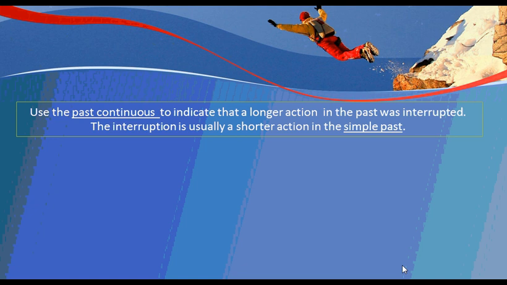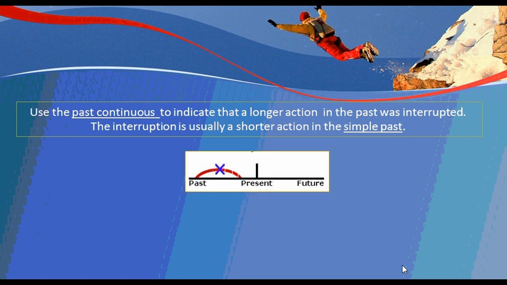The interruption is usually a shorter action in the simple past, and that is the way these two tenses are combined together. Good. So here is the line of time.